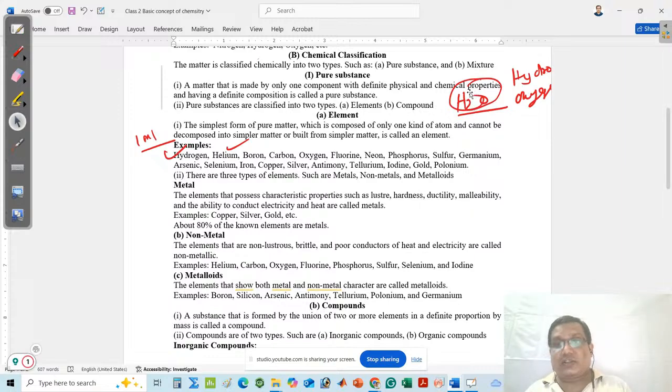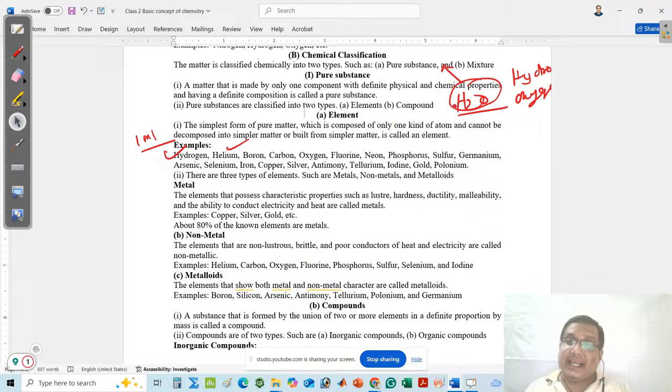Suppose I want to break it, then it gives two types of atom, hydrogen and oxygen, three atoms in total. That means it breaks into the simplest form, the hydrogen atom and the oxygen atom.